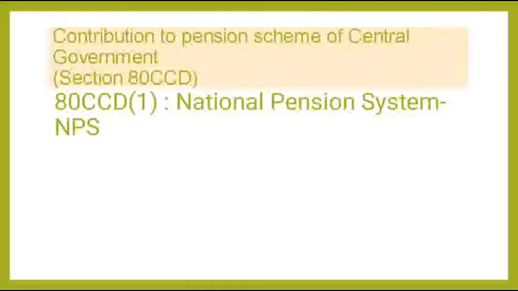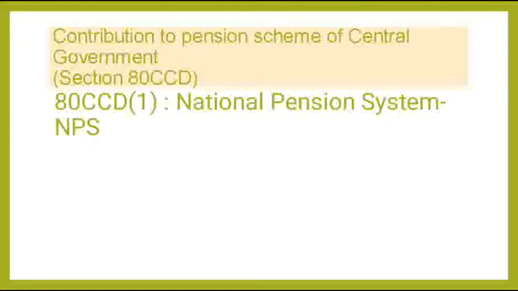But the maximum limit under section 80CCD subsection 1 is rupees 1,50,000, because the total cap for section 80C, section 80CCC and section 80CCD subsection 1 is 1,50,000. There is another section called section 80CCD subsection 1B. This subsection provides an additional benefit to the NPS subscribers. The additional benefit is in the form of deduction of rupees 50,000. The deduction of rupees 50,000 shall be allowed whether or not any deduction is allowed under subsection 1.